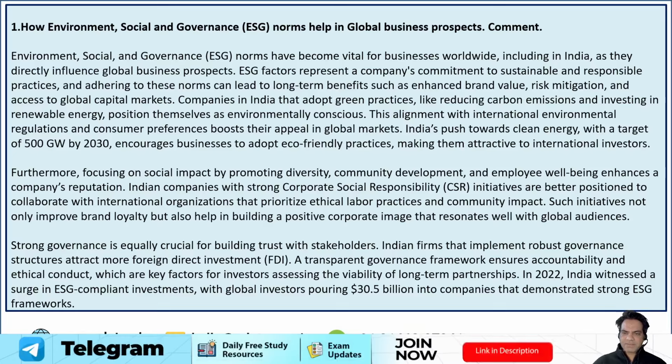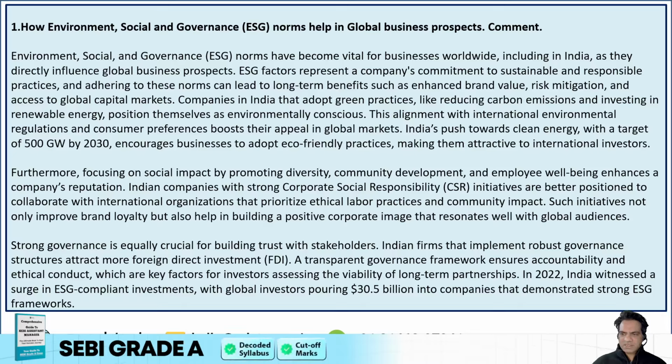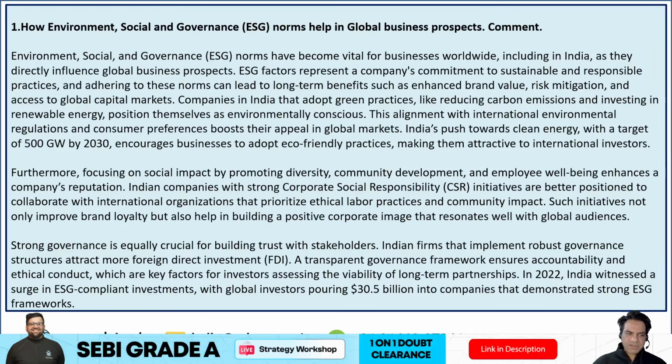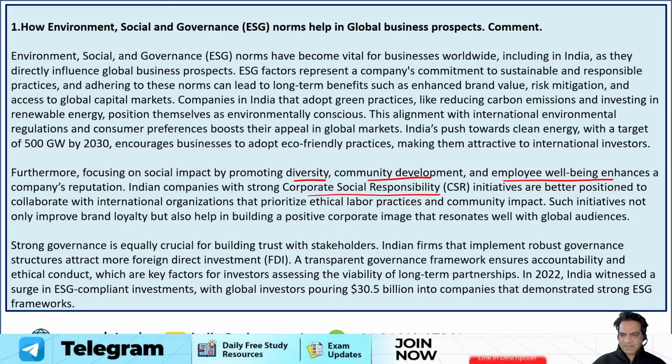Companies in India that adopt green practices like reducing carbon emissions and investing in renewable energy position themselves as environmentally conscious. Now, this alignment with international environmental regulations and consumer preferences boosts their appeal in global markets. India's push towards clean energy, with a target of 500 gigawatts by 2030, encourages businesses to adopt eco-friendly practices, making them attractive to international investors. Furthermore, focusing on social impact by promoting diversity, community development, and employee well-being enhances a company's reputation. So, Indian companies with strong corporate social responsibility (CSR) initiatives are better positioned to collaborate with international organizations that prioritize ethical labor practices and community impact.